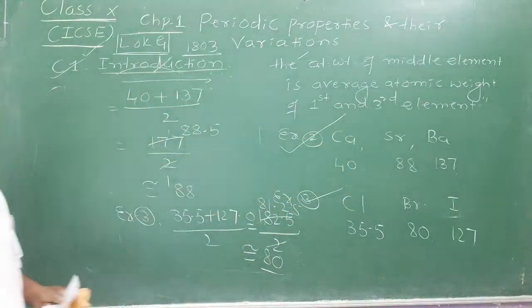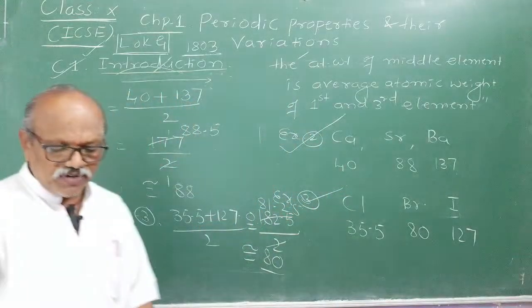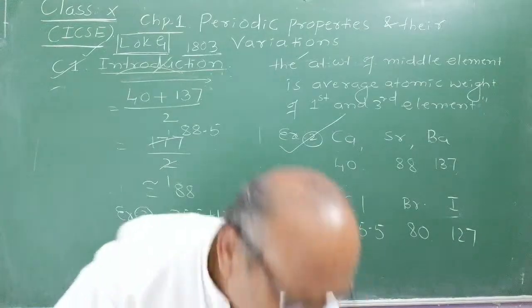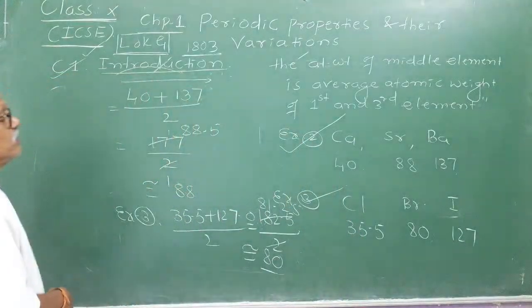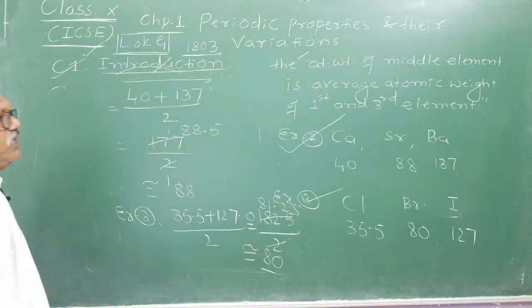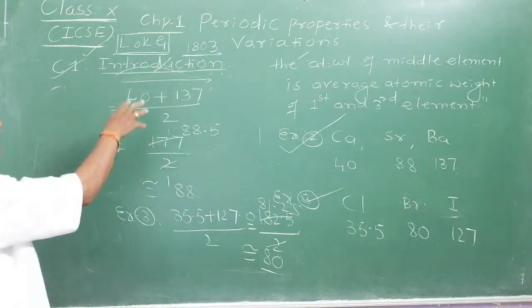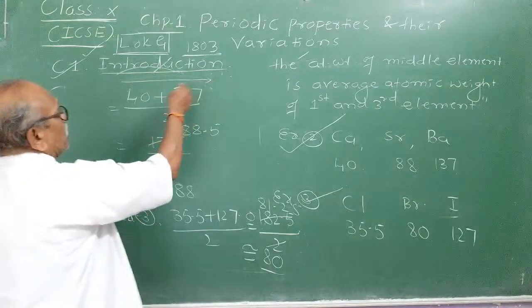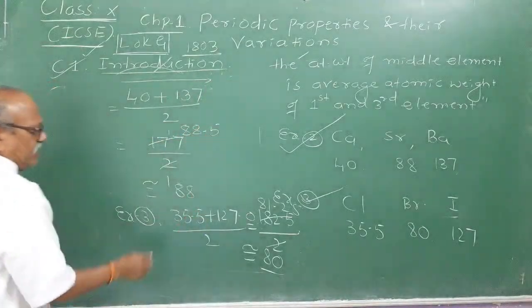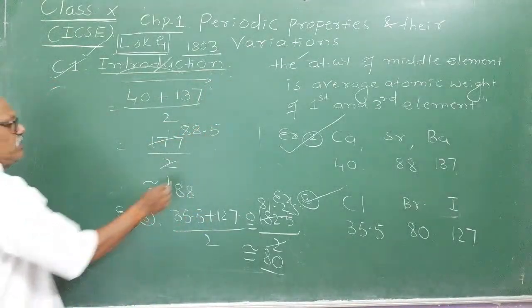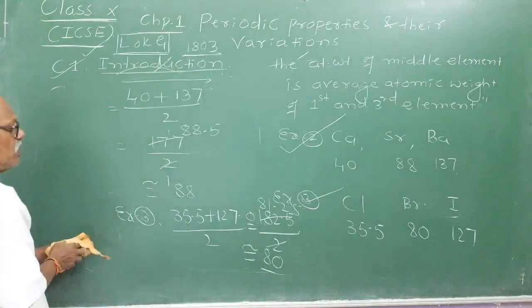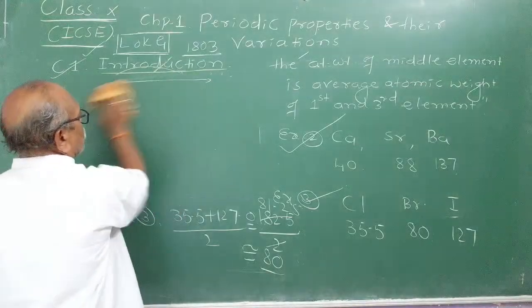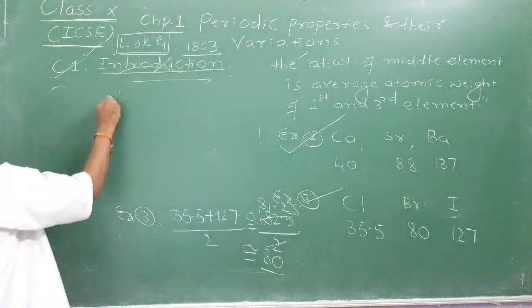Only 3 triads were known, because the number of elements known at the time of Dobereiner was very few, and all elements known at that time could not form triads. This Dobereiner's law of triads was discarded. What is the limitation? What is the drawback of it?